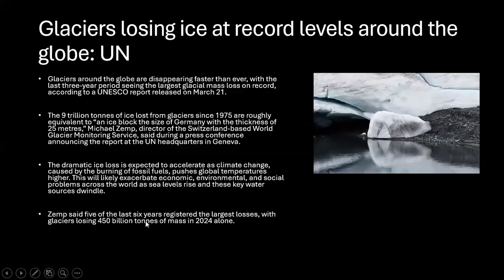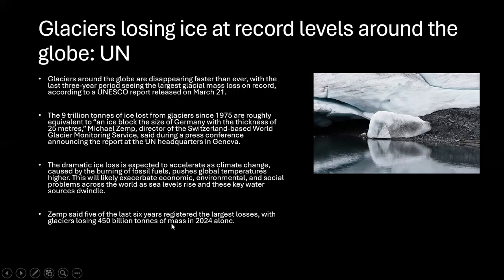Now, the next important topic that we have for today is the glaciers. This is a very, very important prelims space topic. Why? I'll tell you. Because glaciers are losing ice at a record level around the globe. According to UNESCO's report, State of Cryosphere 2024, the cryosphere is the part of the earth that is covered with ice. Okay. So this report was released on March 21st. Glaciers are melting at an unprecedented rate, contributing to the rise in the sea level.